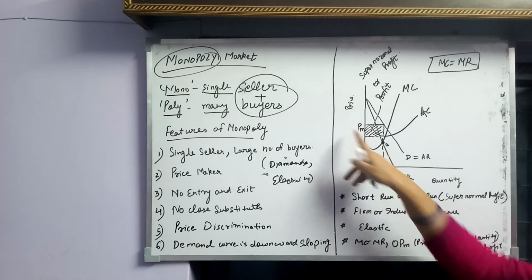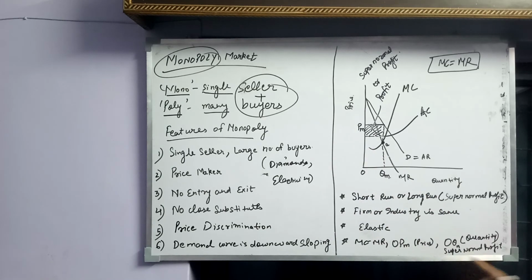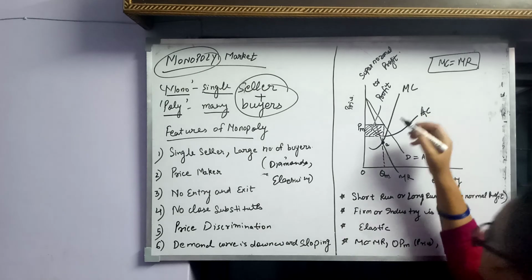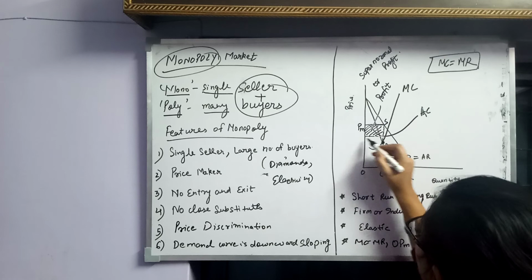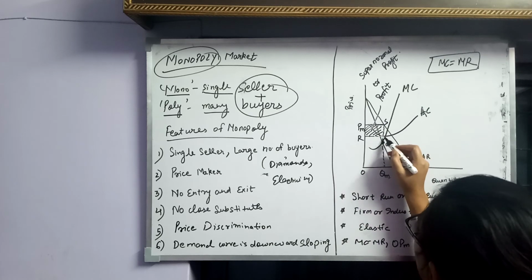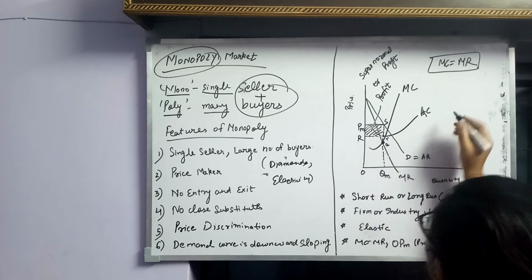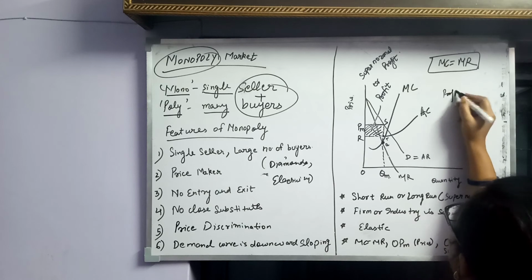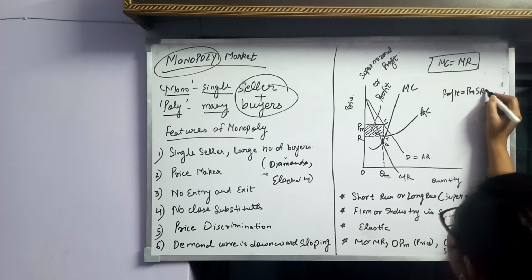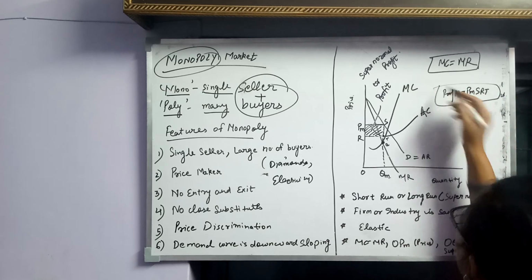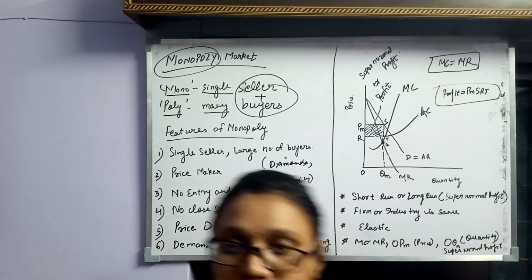This is the monopoly price. OQ is the quantity, and the monopolist will incur supernormal profit. So this area, we can write the profit area is PMSRT. So this is our profit. So this is all about the monopoly market.